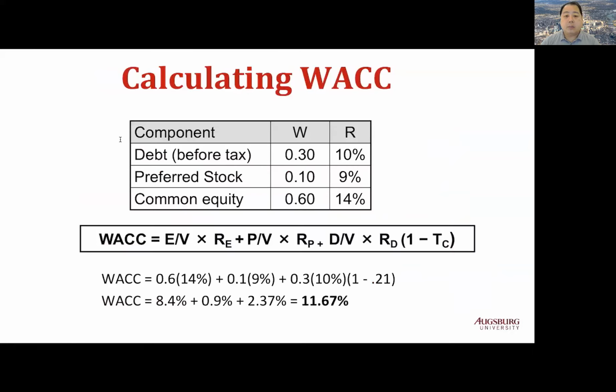Now, given the cost of each type of financing here with a 21% tax rate, let's compute WACC.